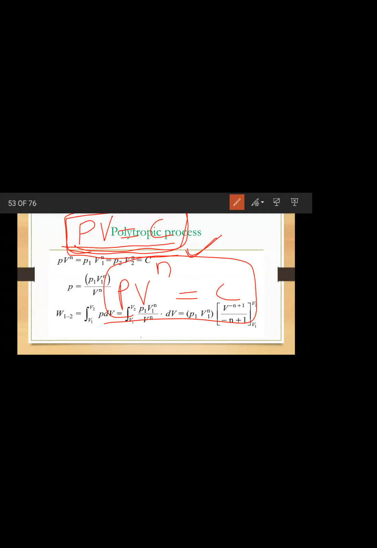PV is equal to constant. What is the governing equation for polytropic process? P into V power n is equal to constant.